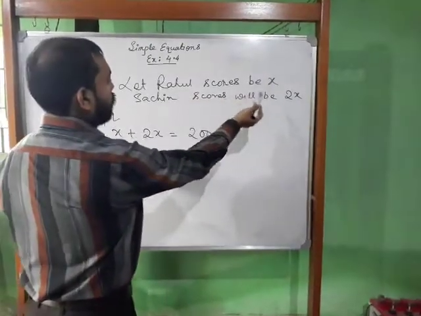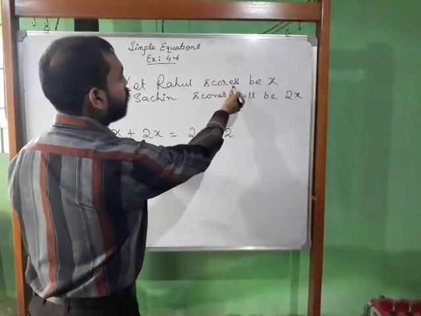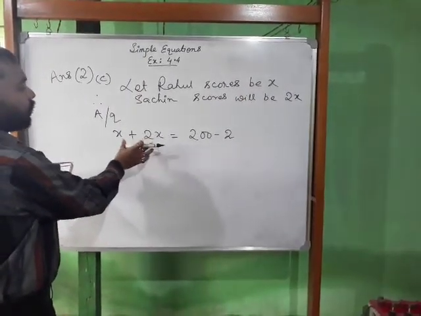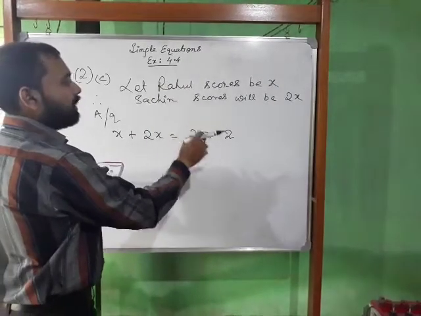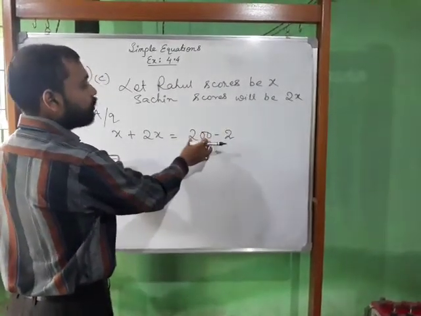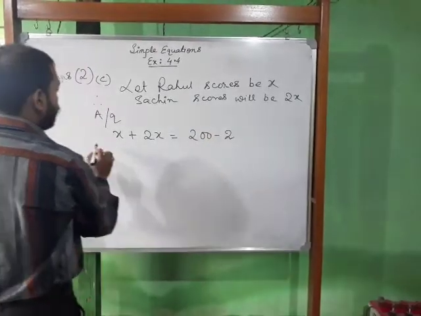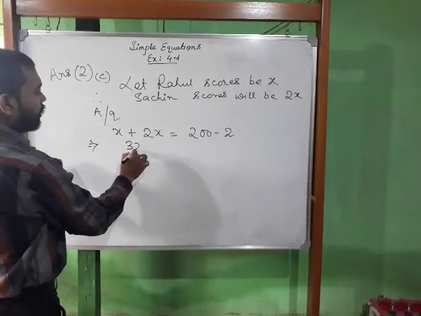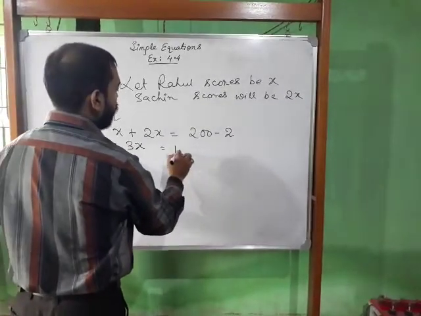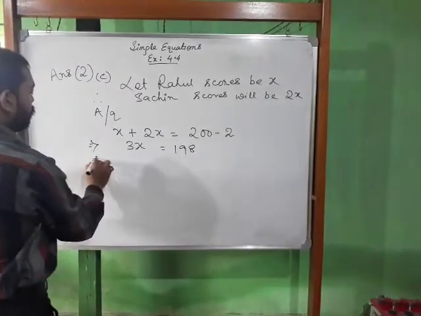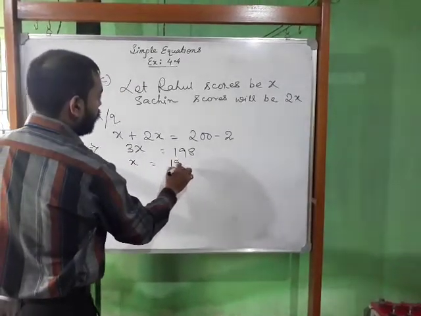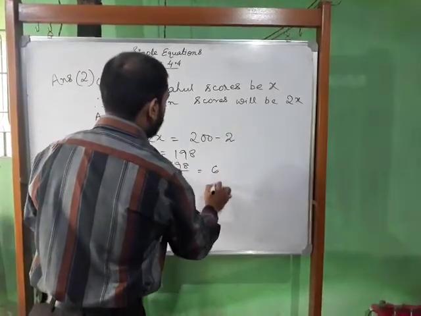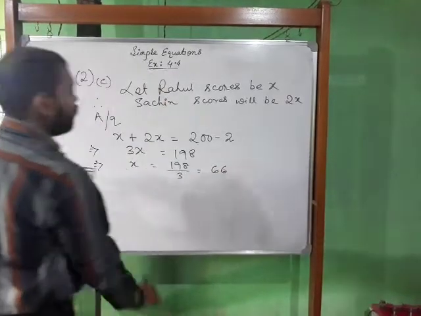Let Rahul's score be x. Sachin is twice Rahul's score, that is 2x. According to the question, x plus 2x. Their total runs are 2 less than a double century. So a double century means 200 and 2 less means minus 2. Now let us solve it. x plus 2x is 3x, and 200 minus 2 is 198. So x is equal to 198 divided by 3. 3 sixes are 18, so the value of x is 66.